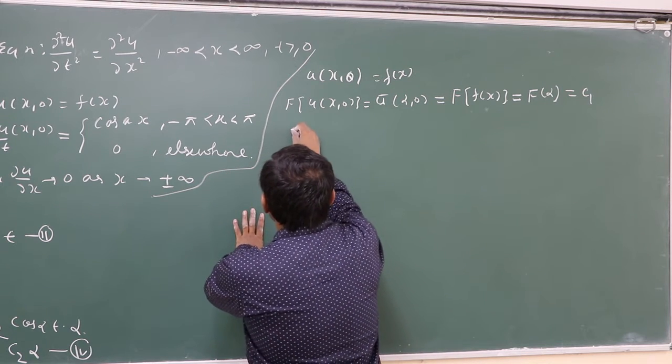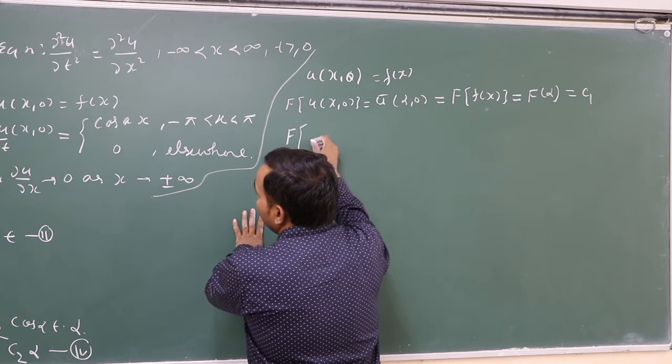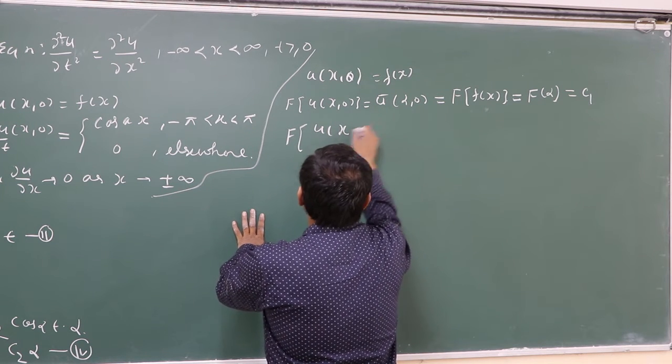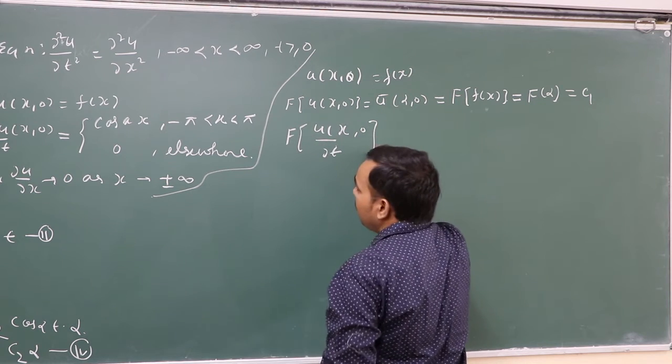we use the second initial condition, that is apply Fourier transform on del u of x 0 with respect to t.